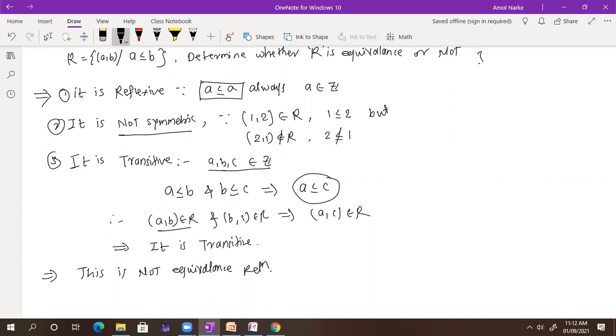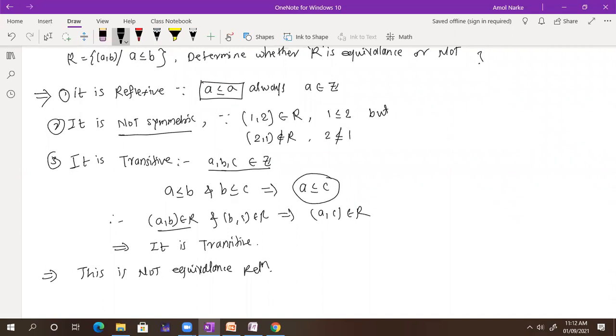Same, sir, not equivalent, because the same thing happens in symmetric. 2 comma 1 belongs there, but 1 comma 2 does not, and the rest of the things are the same. What about only strict less than? If A is strictly less than B, is it symmetric? No, sir, it won't be.